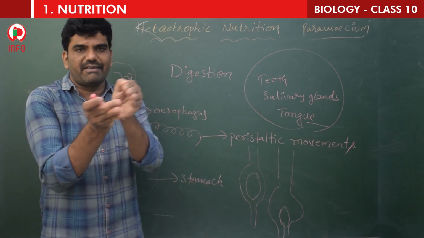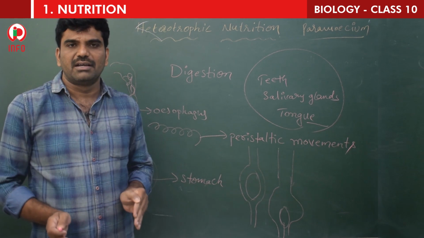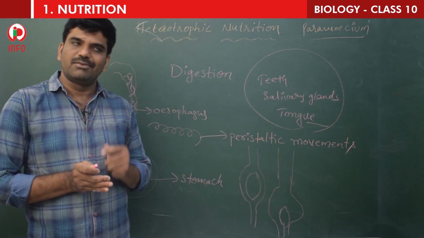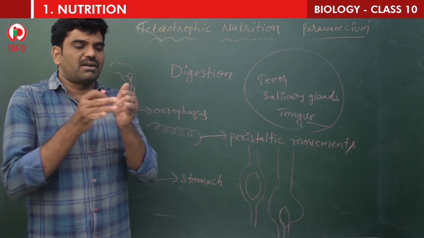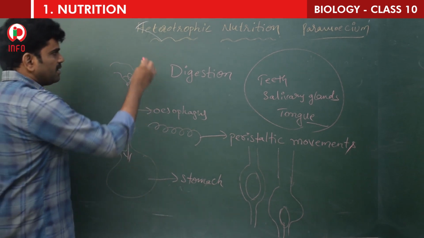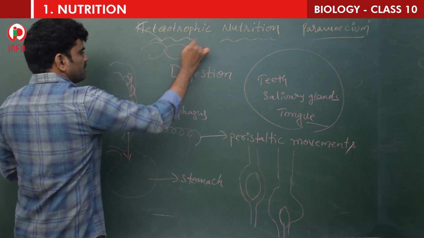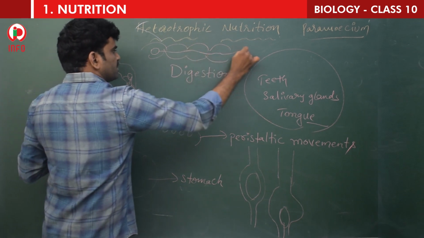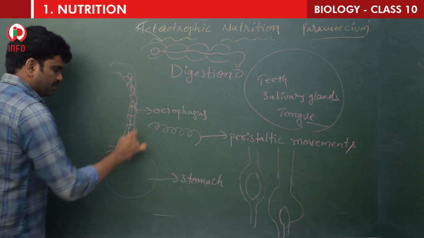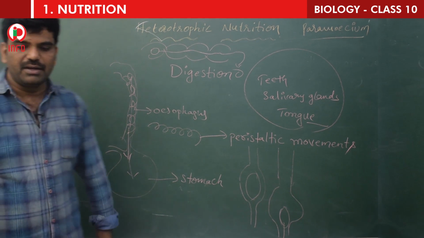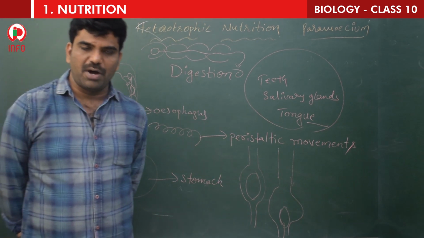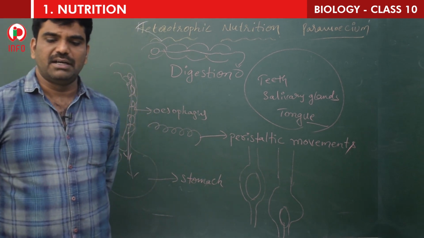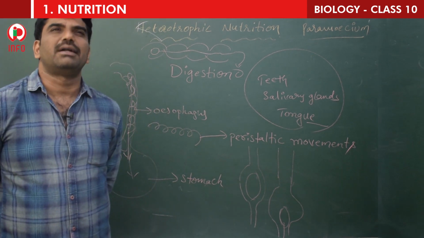By contraction and relaxation of these muscles, both longitudinal and circular muscles, two muscles are present, the wave-like movements will be there. These wave-like movements push the food particles into the stomach. So the food is in the form of a soft slimy mass.